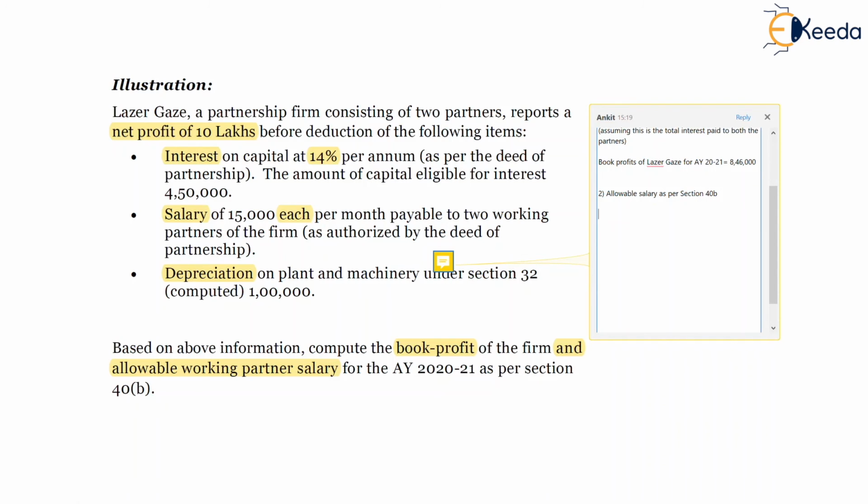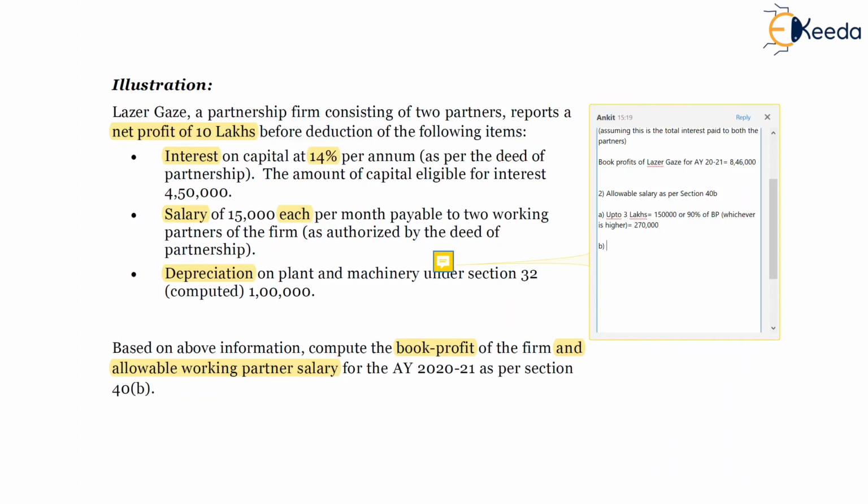So here, first slab: for computing the deduction allowable for salary paid to working partners, it is 90% of the book profit or 1,50,000, whichever is higher, on the first 3 lakhs of book profit. 90% of 3 lakhs is 2,70,000.